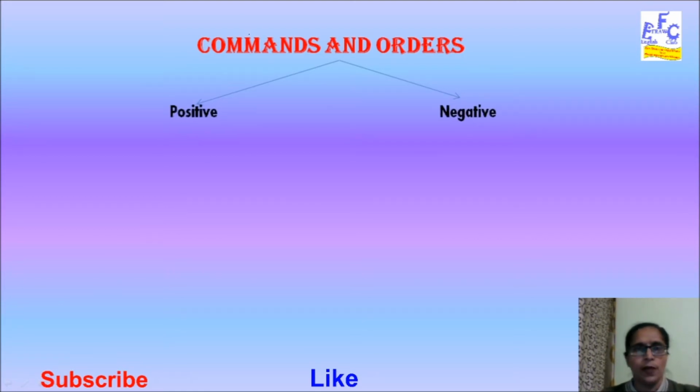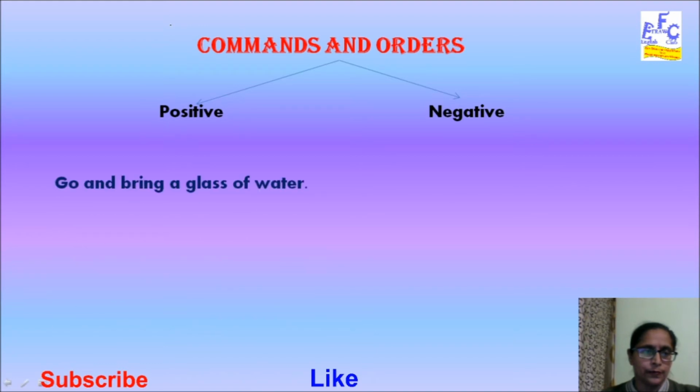First of all, it can be a positive command or a negative command. The example of a positive command: go and bring a glass of water. Another example, for a negative command: do not make noise. So let's explore these further in detail.